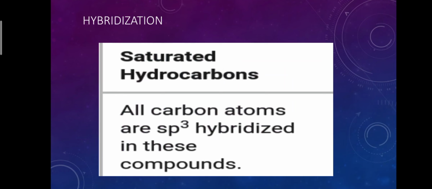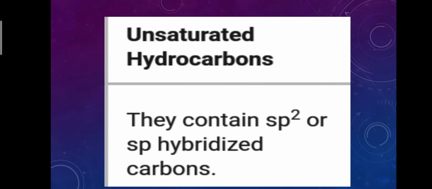Saturated hydrocarbons: all carbon atoms are sp3 hybridized in these compounds. Unsaturated hydrocarbons contain sp2 or sp hybridized carbons. In alkene, sp2 hybridization is present, and in alkyne, sp hybridization is present.